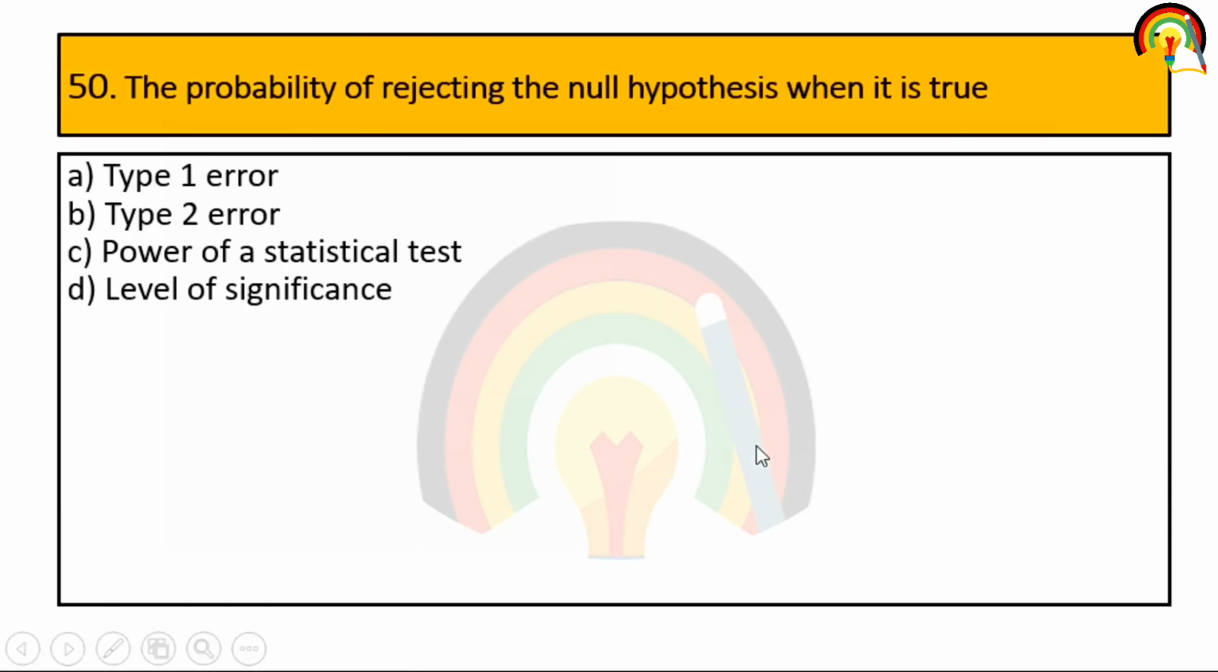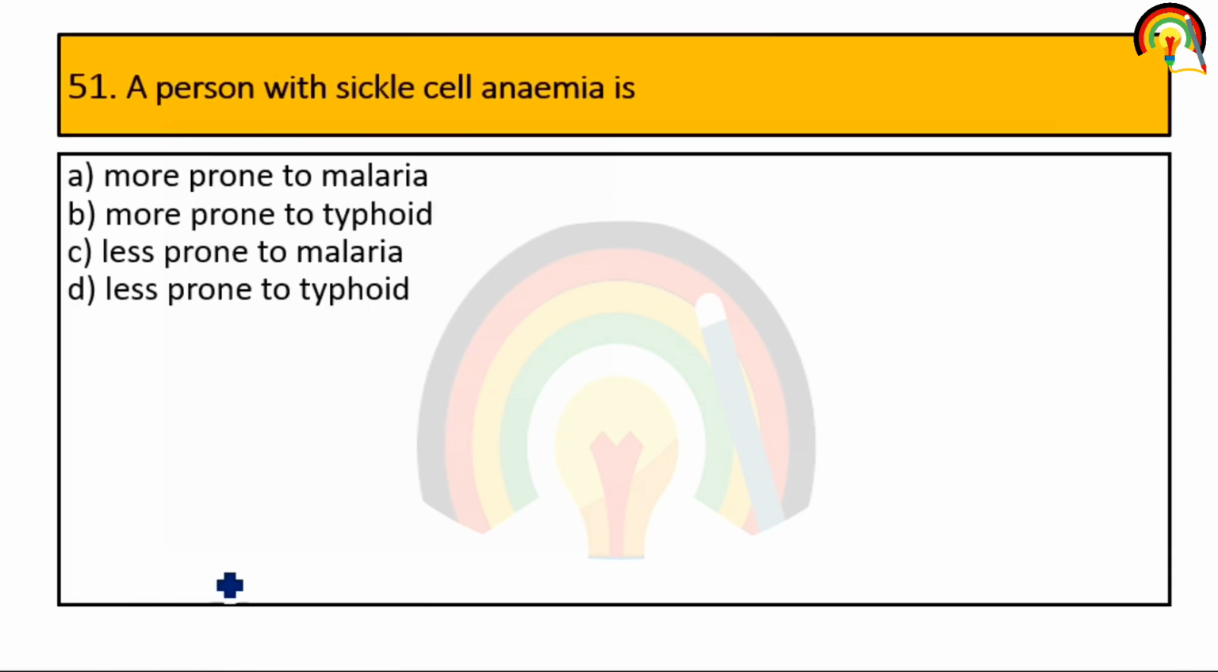Next one, the probability of rejecting the null hypothesis when it is true. It is type 1 error, type 2 error, power of statistical test, level of significance. So, it is type 1 error. Next one, a person with sickle cell anemia. More prone to malaria, more prone to typhoid, less prone to malaria, less prone to typhoid. So, a person with sickle cell anemia is less prone to malaria.